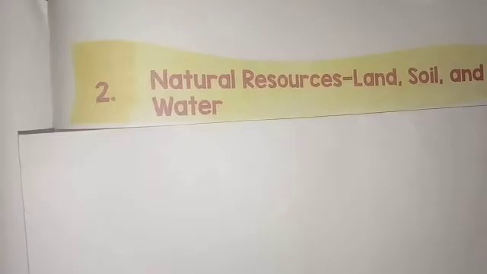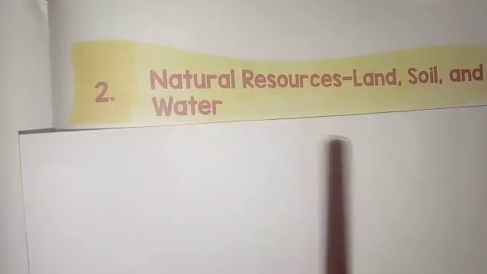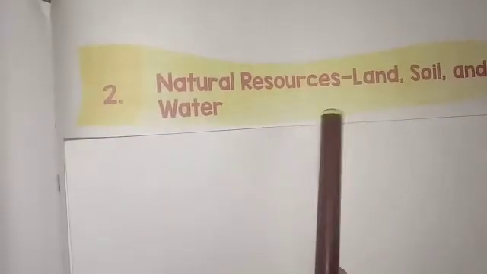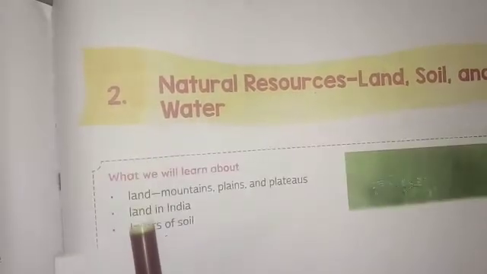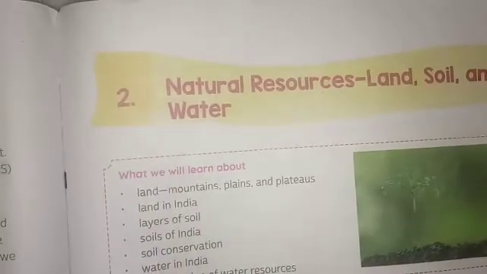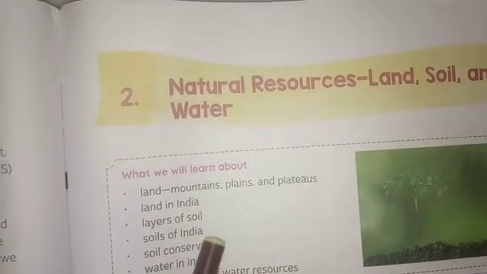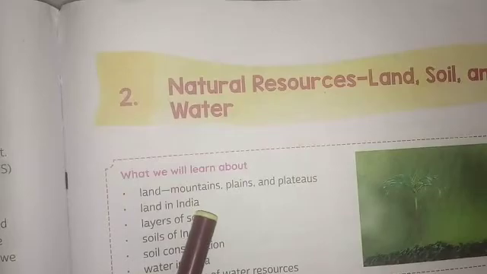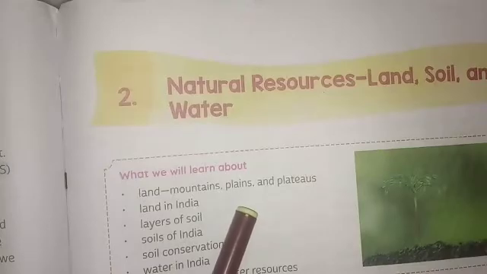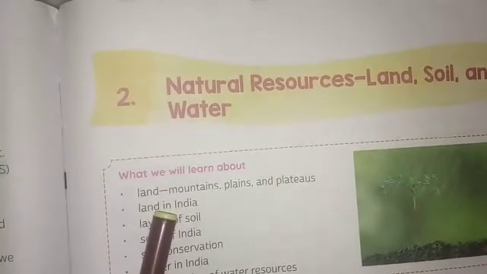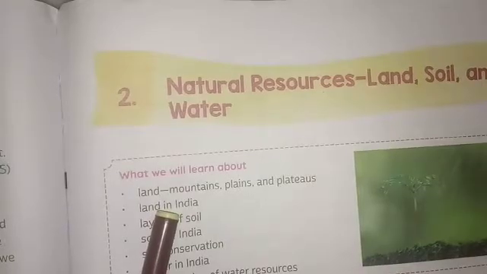The next chapter is natural resources: land, soil, and water. In the geographical part, we have natural resources. Under that, we are going to study land, soil, and water. Coming to land, we are going to learn about various kinds of landforms, that is, mountains. What are mountains, what are the uses of mountains, how are they helpful, and the plains, what are plains and how are they useful, and the plateaus. So we are going to learn the various kinds of landforms and their characteristics.